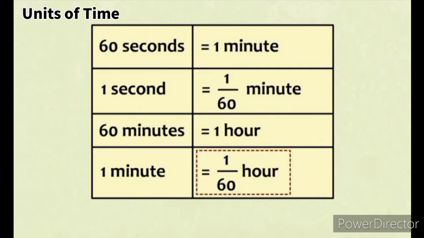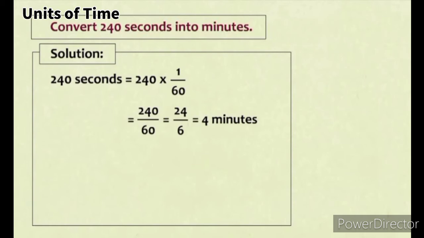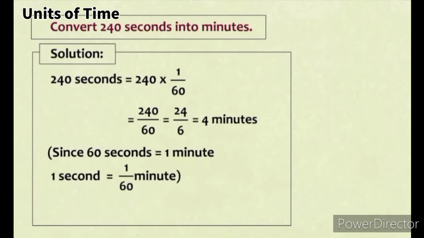Let us see an example which converts seconds into minutes. Convert 240 seconds into minutes. Now, 240 seconds is equal to 240 into 1 upon 60, which is 240 upon 60. That is equal to 4 minutes. Since 60 seconds equals 1 minute, 1 second equals 1 upon 60 minute, so 240 seconds equals 4 minutes. Now let us see how to convert hours into seconds.